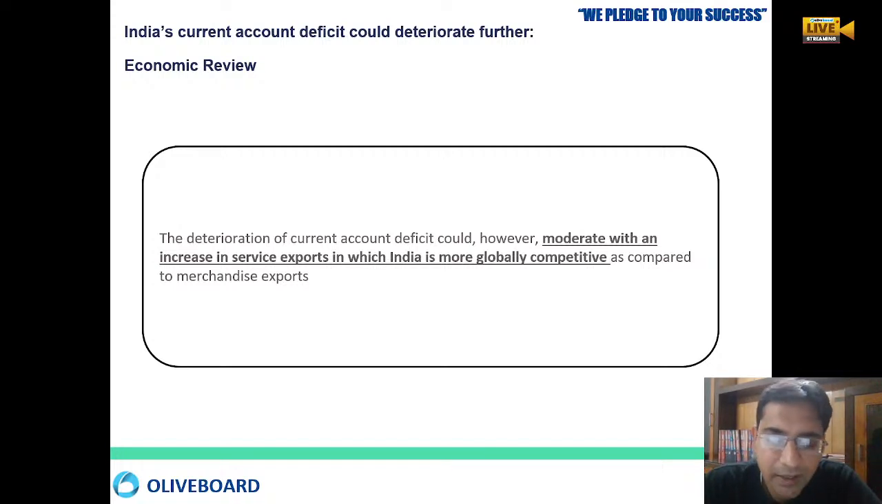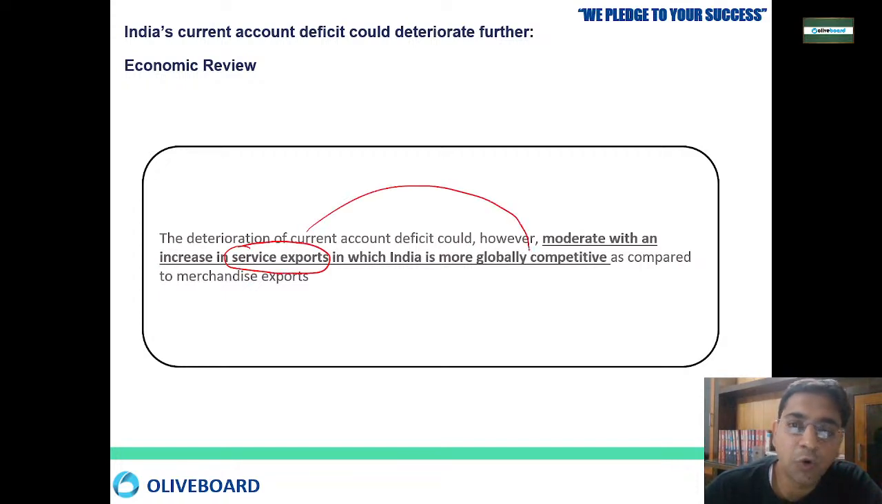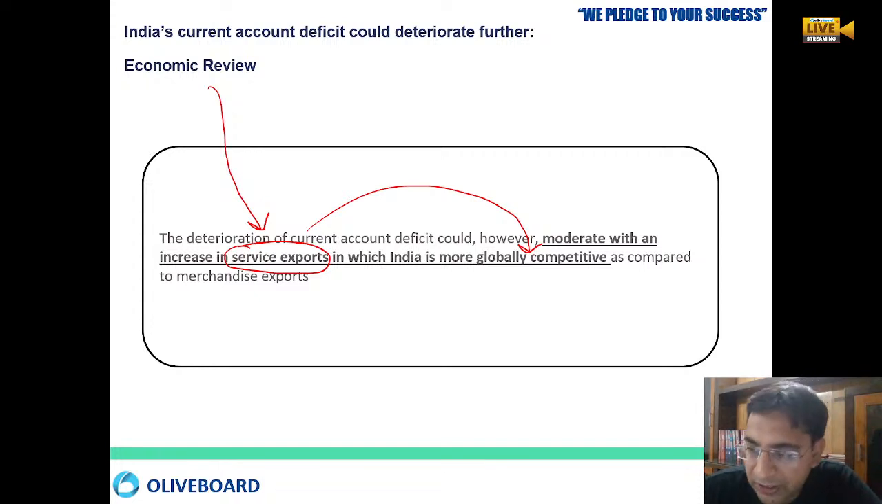Another important thing is that, as you all know, service export is something in which India is globally competitive. In service export we are in surplus, and we generate a good amount of forex from it. We are not in deficit. So whatever the deteriorating situation, we are trying to manage it through service export. But service export cannot manage all the things.